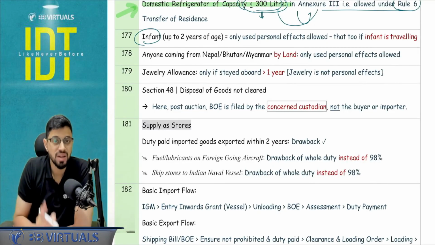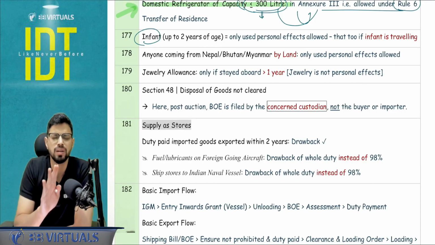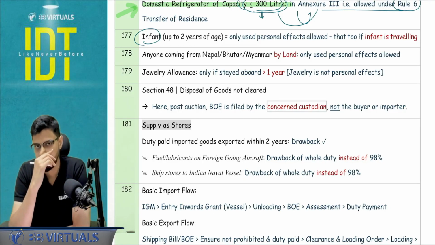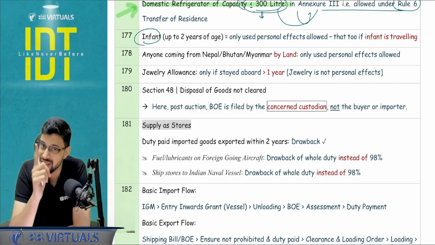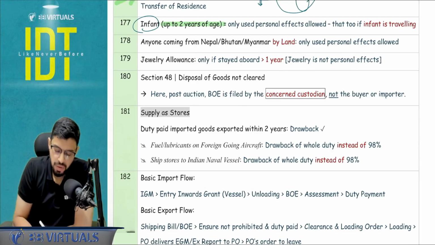Infant, when the infant is traveling, you are going to get the GFA limit. Only and only, limit means only basically the duty free you are going to be allowed is used personal effects. Used personal effects, provided he or she is traveling. Okay, and infant means up to 2 years of age. Anyone coming from Nepal, Bhutan, Myanmar by land, so Indian origin, foreign origin, we don't care. Only used personal effects are going to be allowed, nothing else.